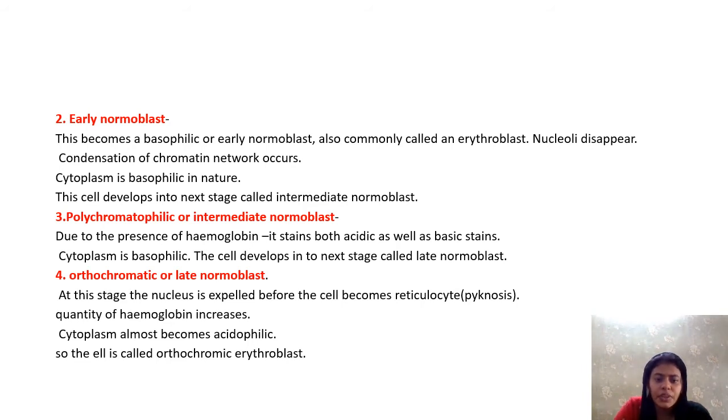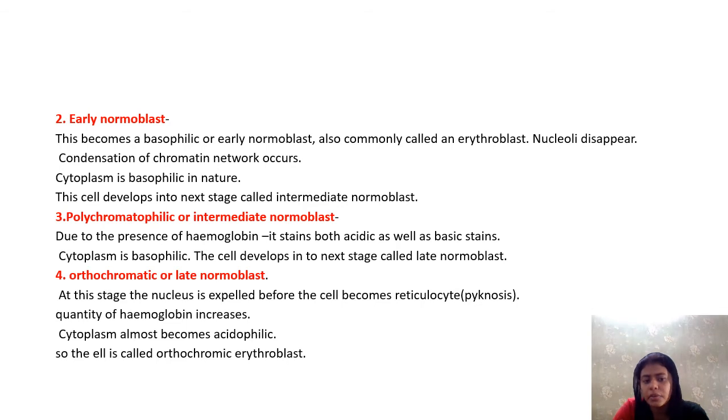Due to the presence of hemoglobin, it stains both acidic as well as basic stains. In this stage, hemoglobin is incorporated into the cell. Cytoplasm is basophilic. The cell develops into the next stage called late normoblast. Late normoblast or orthochromatic stage. At this stage, the nucleus is expelled before the cell becomes reticulocyte.